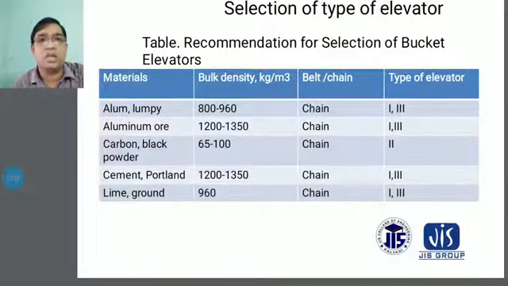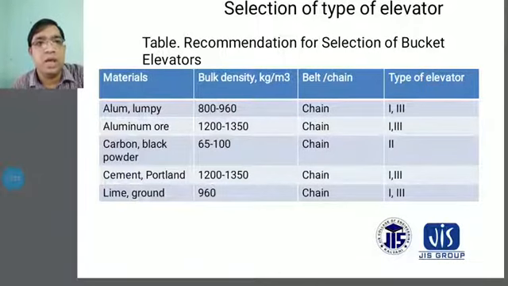The first column is the material. The second is the bulk density, in kg per meter cubed. The third is belt or chain, meaning which type of equipment you use for the movement of your buckets, chain or belt. The fourth is the type of elevator: elevator 1, elevator 2, elevator 3.